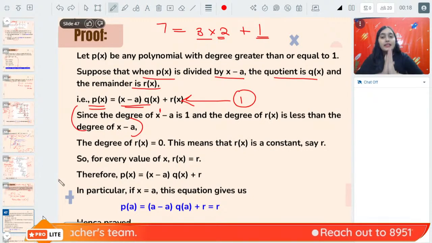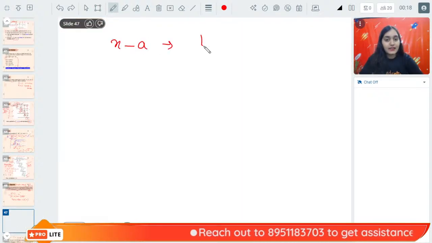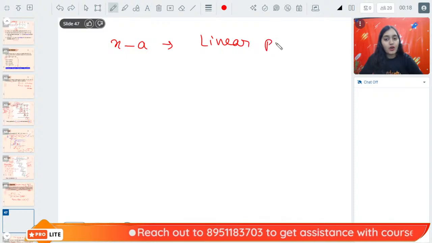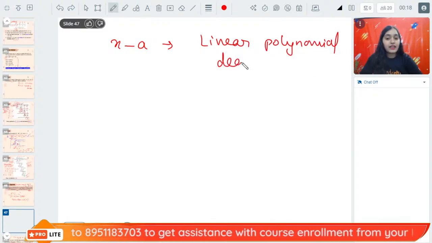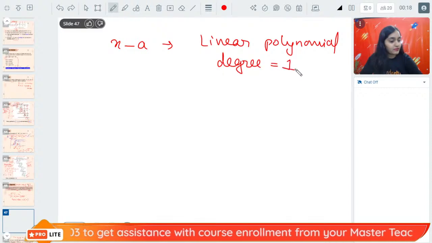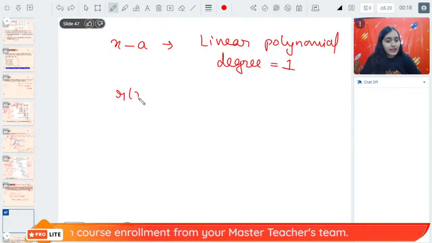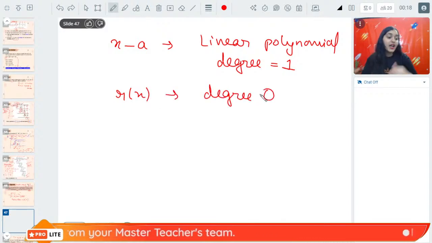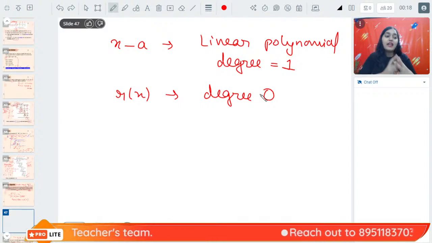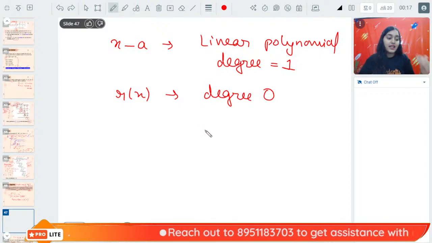The statement is saying that x minus a is a linear polynomial, right? Therefore, it has degree 1, right? Therefore, r(x) will have degree 0. Now, can anybody answer why r(x) should have degree 0? Why am I saying that r(x) should have degree 0?